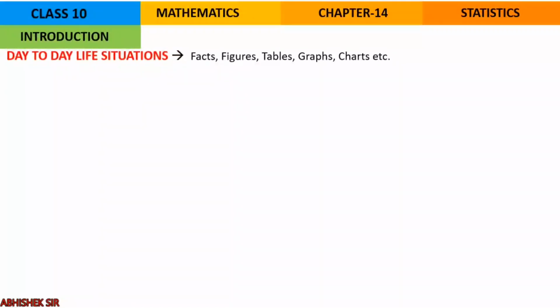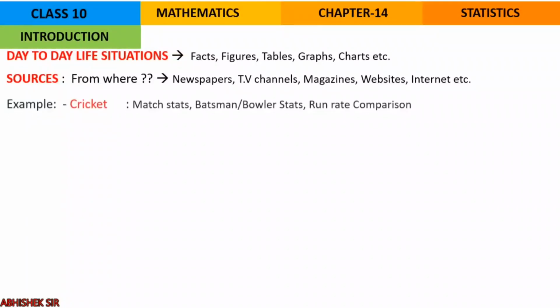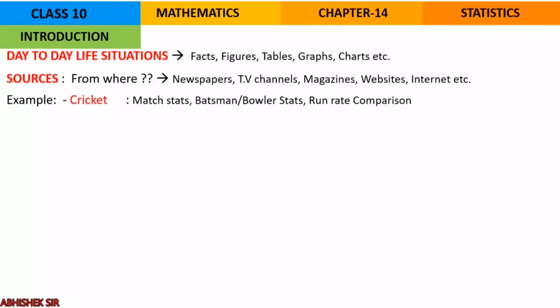Every day we come across a lot of information in the form of facts, figures, tables, graphs, charts, etc. Now, what is the source? We get these facts and figures from newspapers, mostly now TV channels, internet, magazines, websites, etc. There are numerous examples for this.